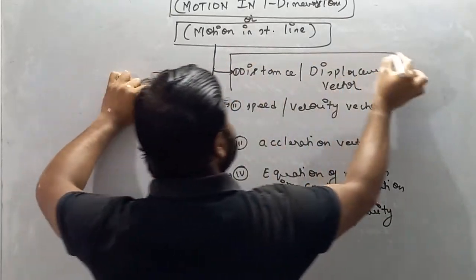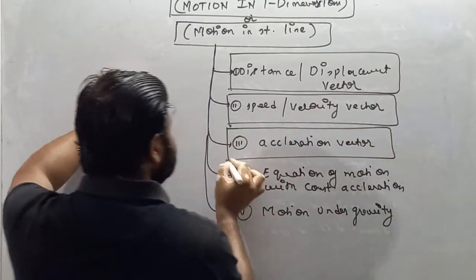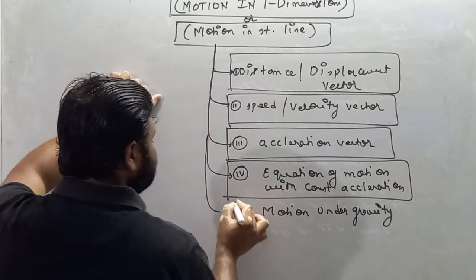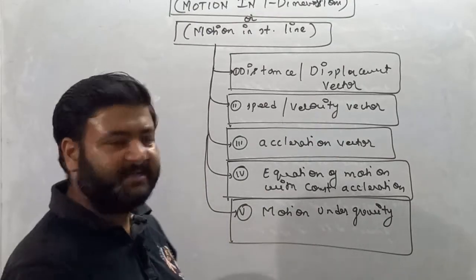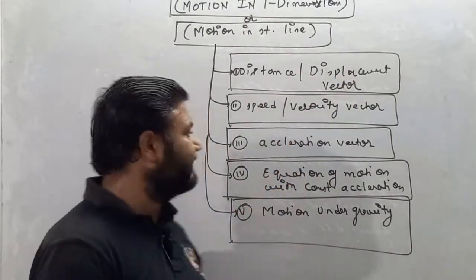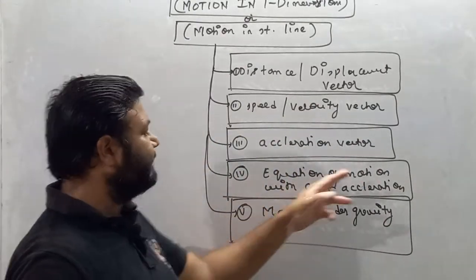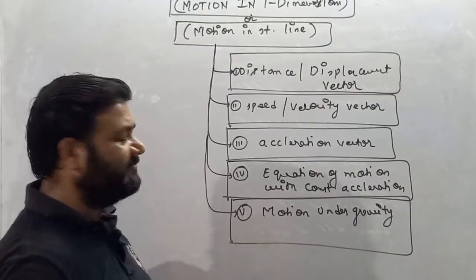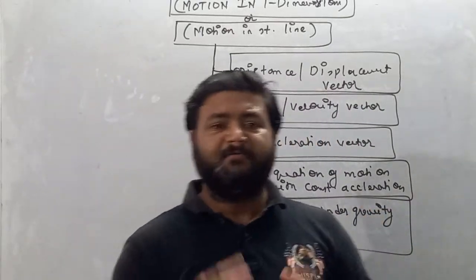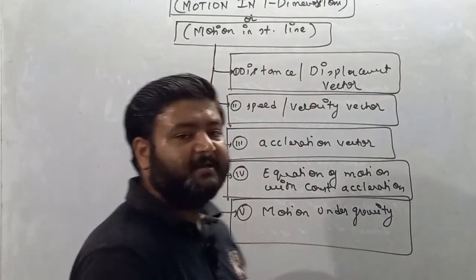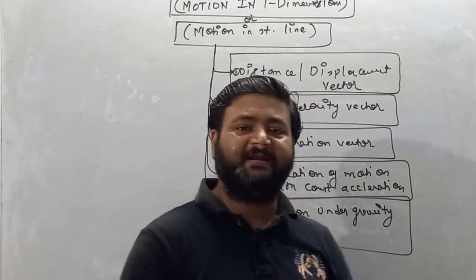So in this chapter, my dear student, we'll discuss 5 different topics. These 5 different topics make up this chapter. First is distance and displacement vector. Second is speed and velocity vector. Third is acceleration vector. Fourth is equation of motion with constant acceleration. And fifth is motion under gravity. Lots of topics are there, but these are the major topics which we have to cover in this chapter, motion in straight lines. So write down first all the topics.